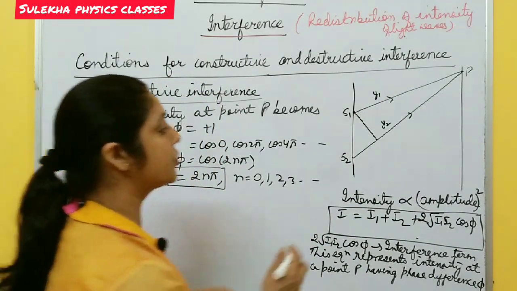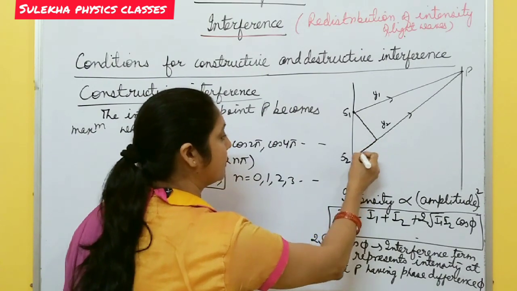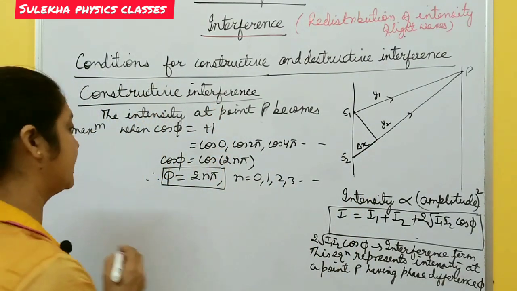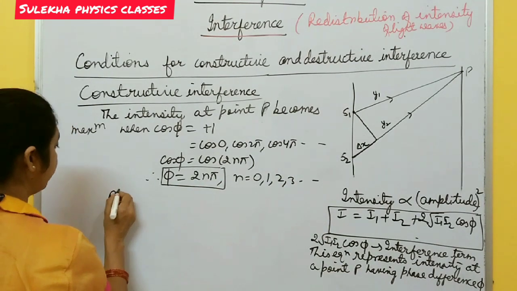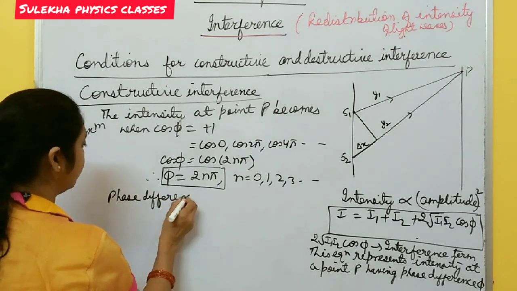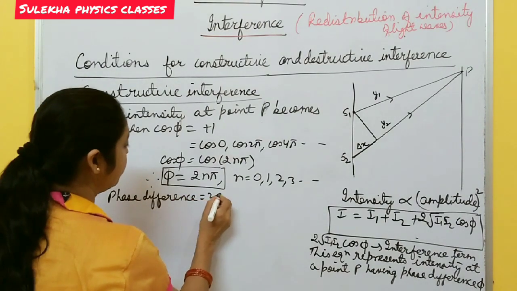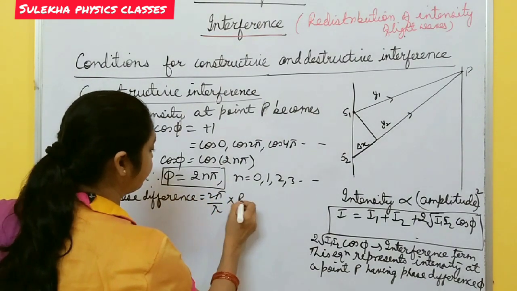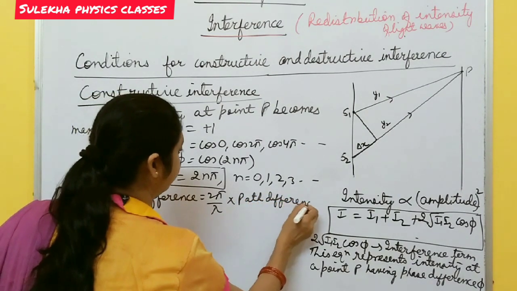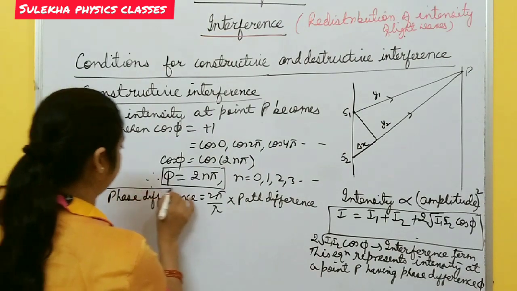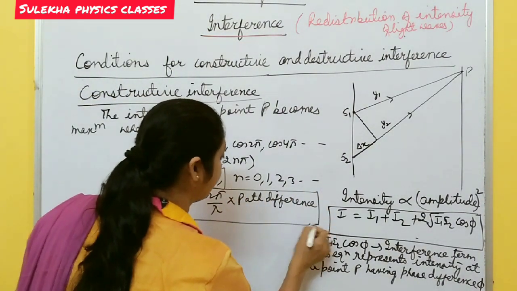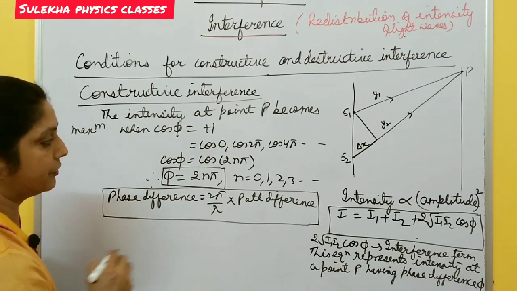The relation between phase difference and path difference, which you must remember, is phase difference equals 2 pi by lambda into path difference delta x. It is a very important formula.